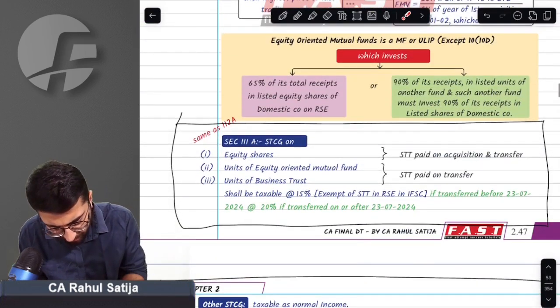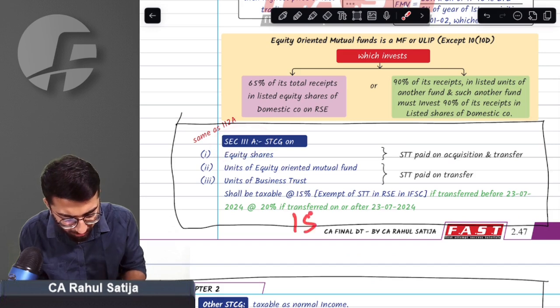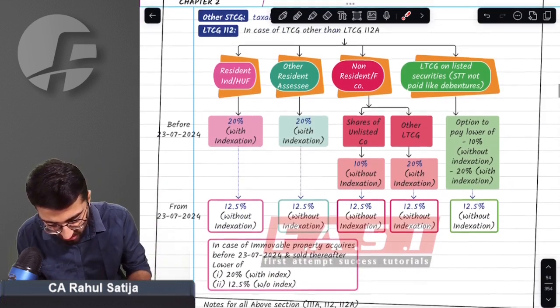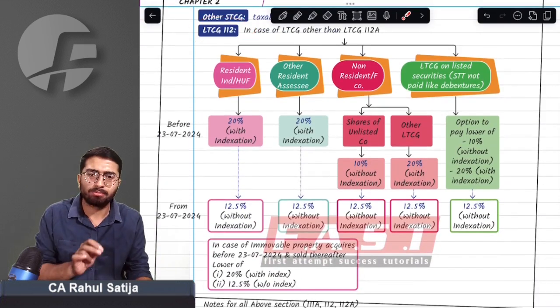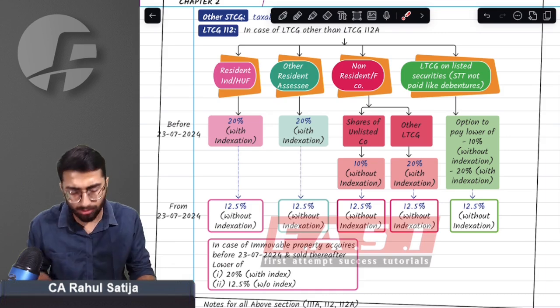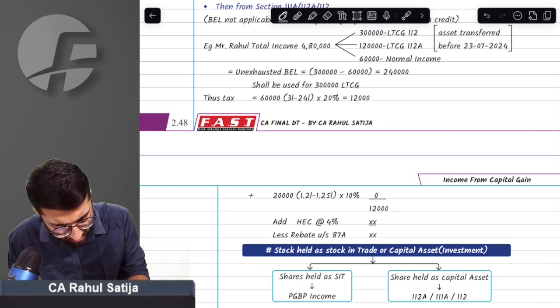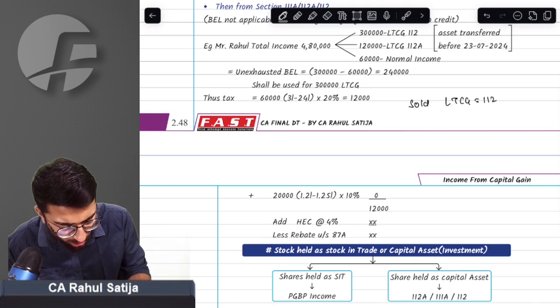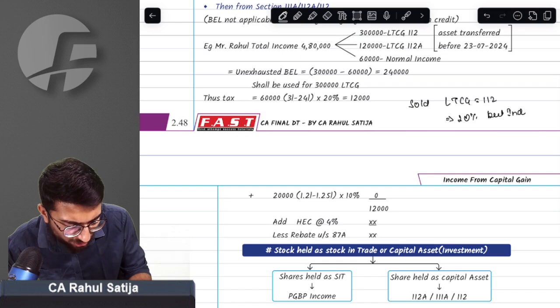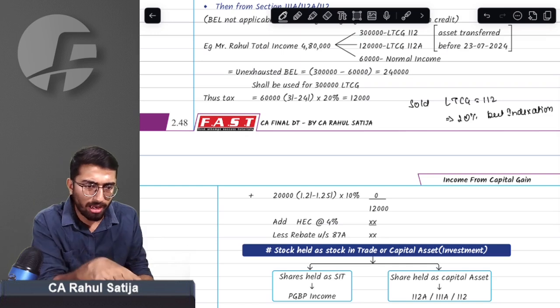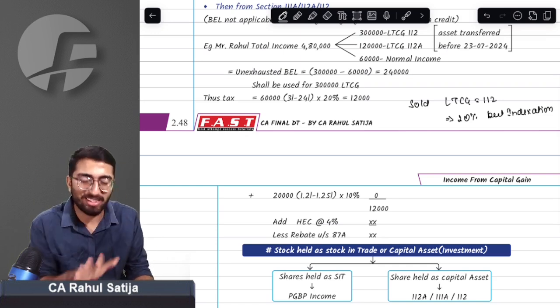Similarly, for 111A, it says before the budget it will be 15%, after the budget it will be 20%. You just need to check the date of the budget. A major change has occurred under section 112. Just let me give you a perspective. This is what 112 used to say previously. If you sold any kind of assets, any kind of long-term capital gain under section 112, you were taxed at the rate of 20%, but indexation was allowed. But there were two exceptions, if you remember.